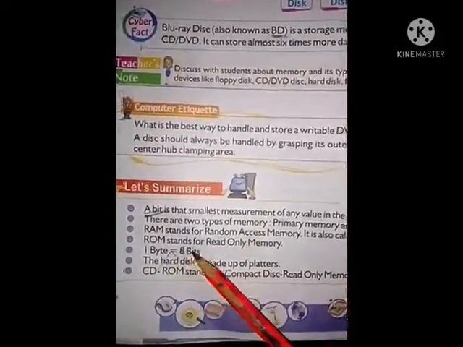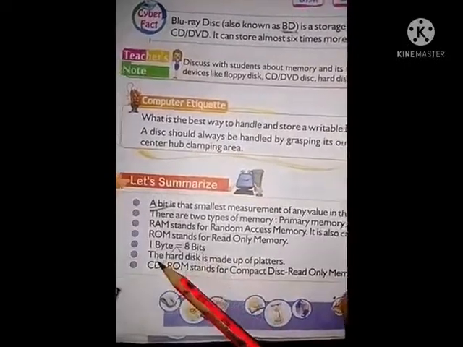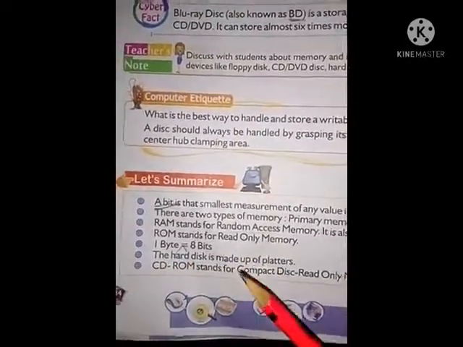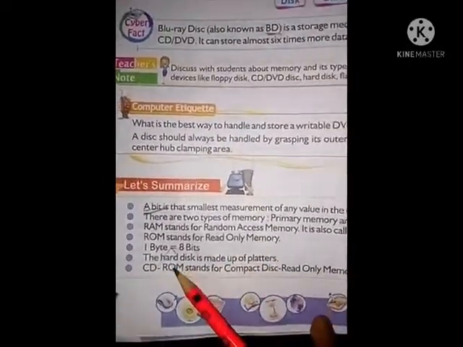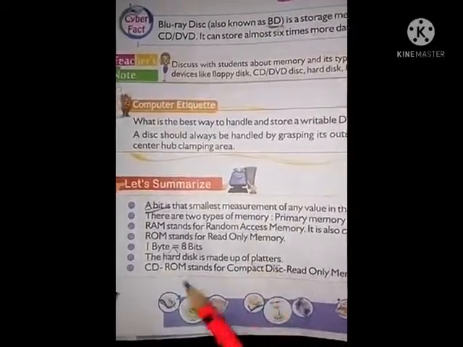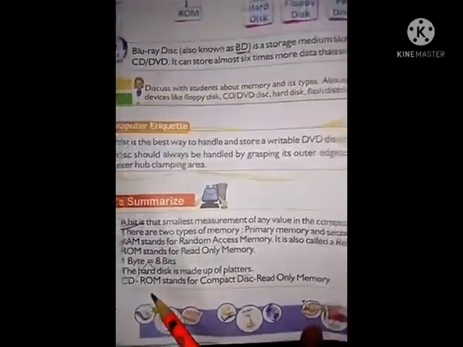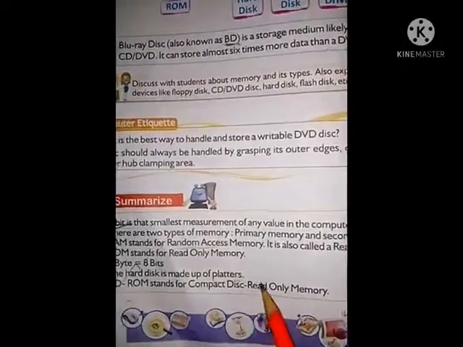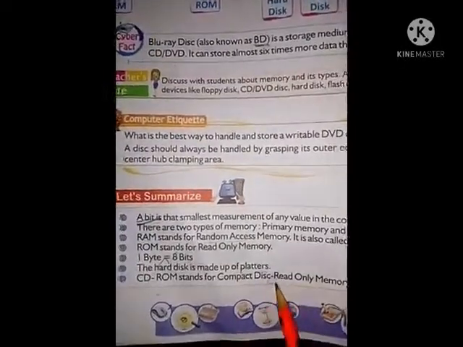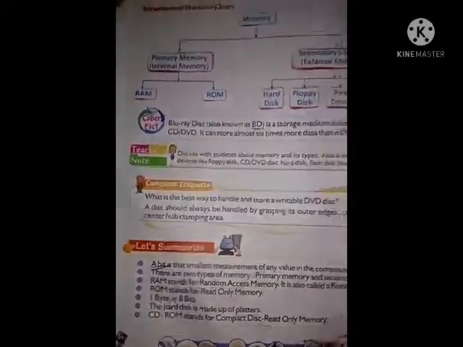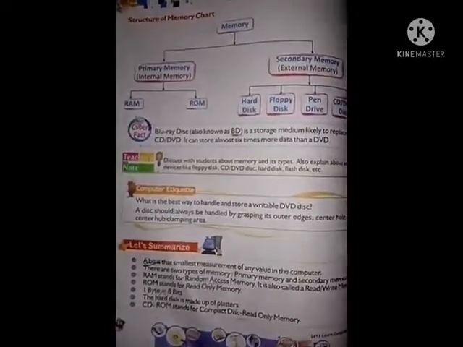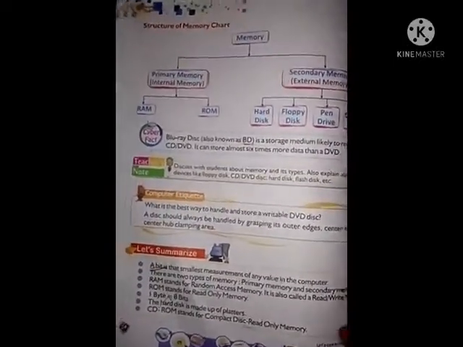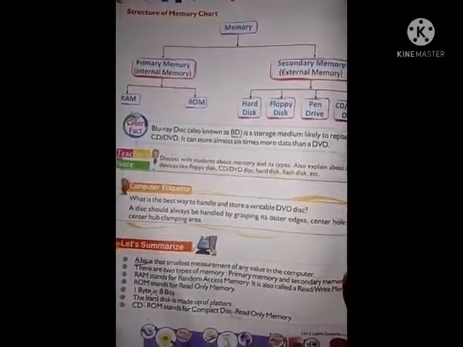1 byte is equal to 8 bits. The hard disk is made up of platters. CD-ROM stands for compact disk read only memory. So remember this. Okay. So students, it's your today's class and 4th chapter is completed.